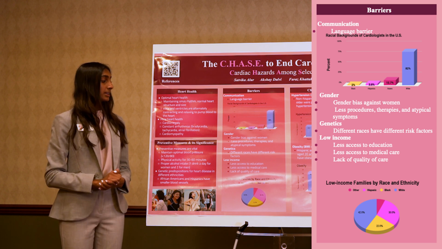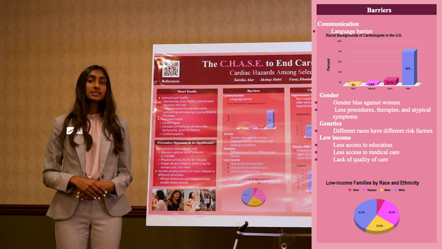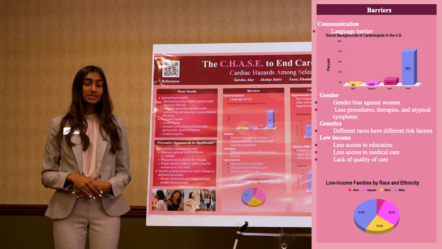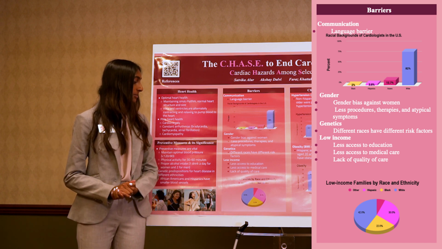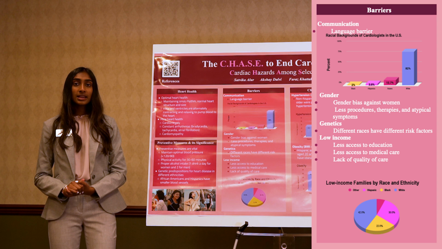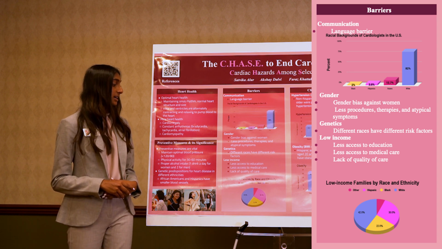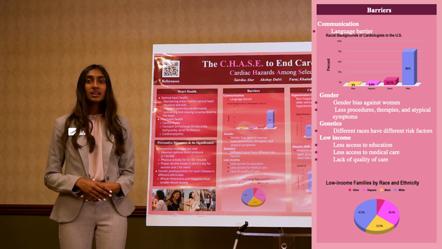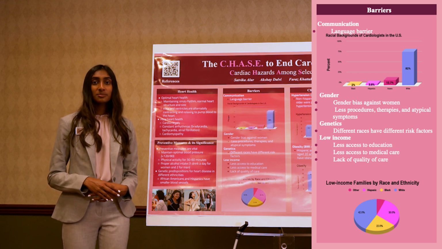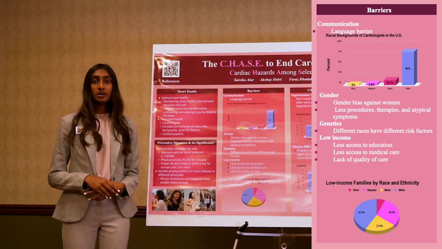Now, when talking about low-income areas, the socioeconomic status of Hispanics in the United States is considerably lower than that of non-Hispanic whites. As you can see in the graph below, of the people living in low-income areas, 58% are minority and 30% out of the 58% are Hispanic. Another study concluded that 56% of Hispanic adults aged 25 and older had a high school diploma compared to 88% of non-Hispanic whites. This correlates with the lack of education in low-income areas.